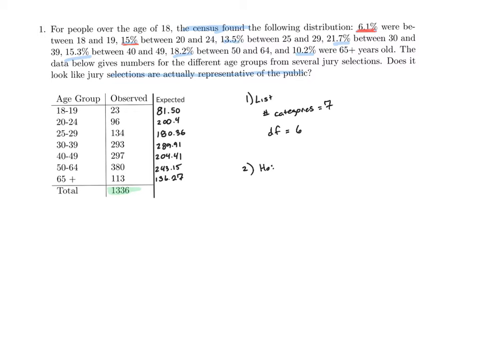My null hypothesis is always the distribution fits. Now, in this case, when I talk about the distribution fitting, I'm talking about the fact that the jury is actually representative of the public. So that's what I would actually write. Jury represents the public. Now, this is what I'm assuming. It's kind of my wholesome thing that I'm focused on, but it's not what I'm trying to prove. I'm trying to prove the distribution does not fit. Or in this case, the jury does not represent the public.